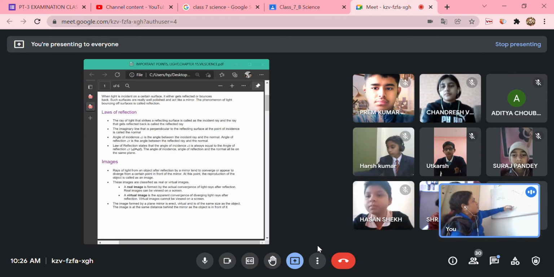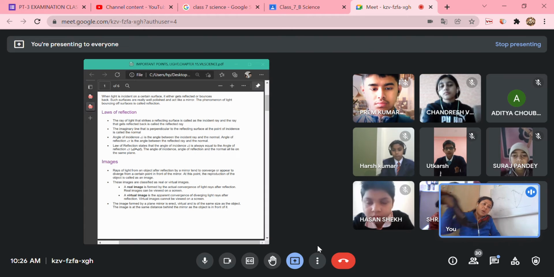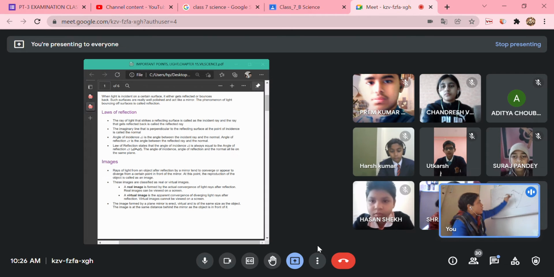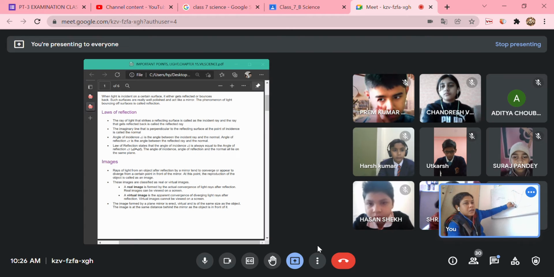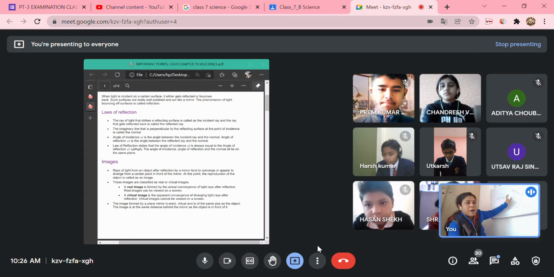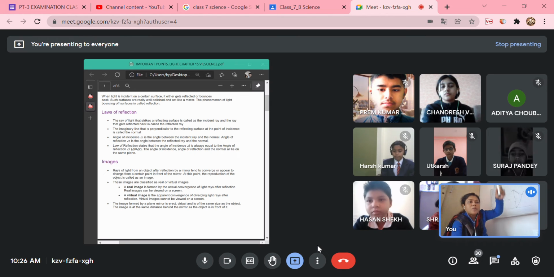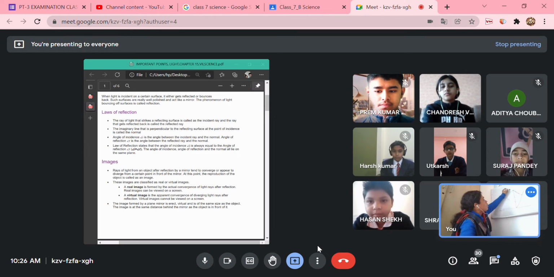This is the reflecting surface, and the line perpendicular to it is called the normal. Why is it called normal? I told you yesterday, because if a ray comes vertically and falls on the reflecting surface, it will bounce back retracing its path, in the same path, with no deviation. It will come normally and bounce back normally only. That is why this line is called normal.